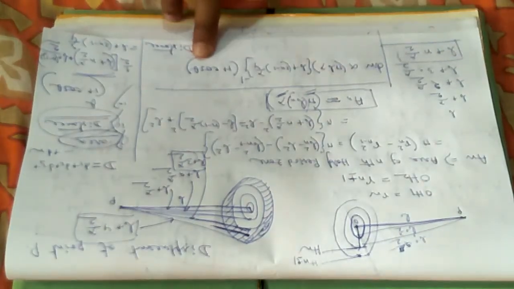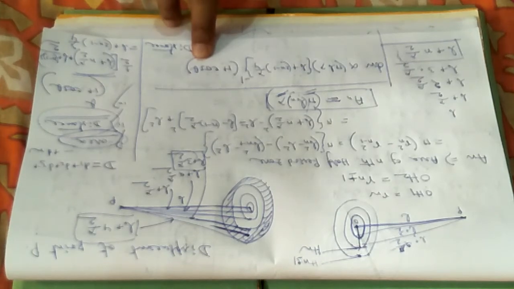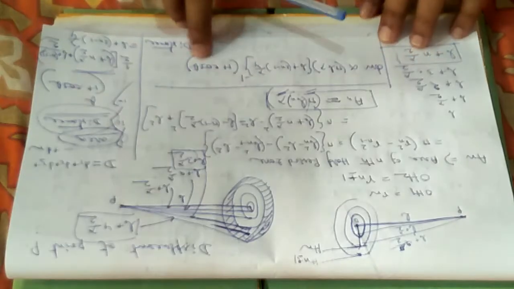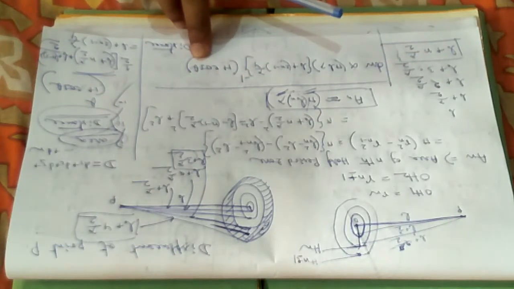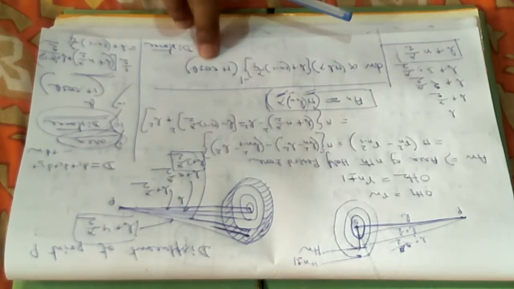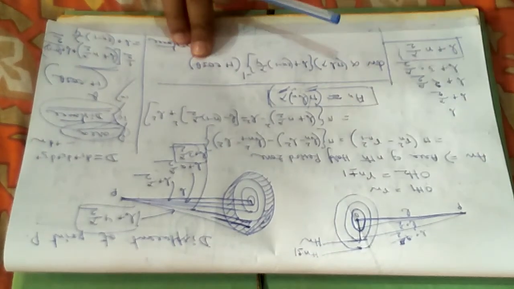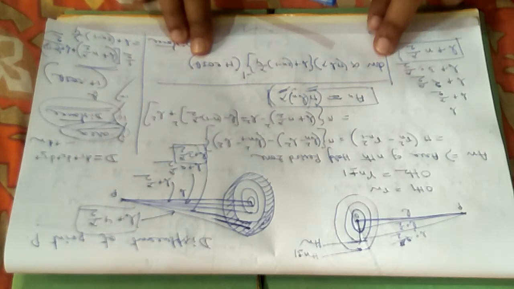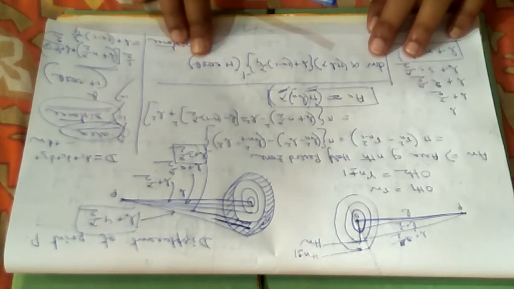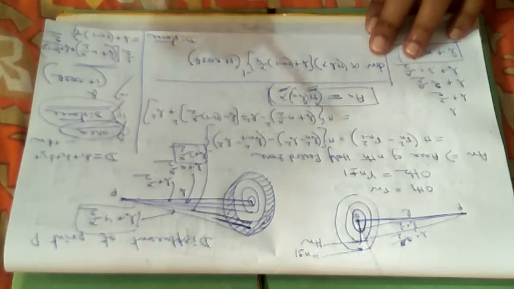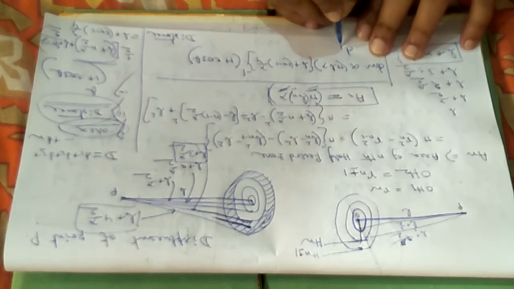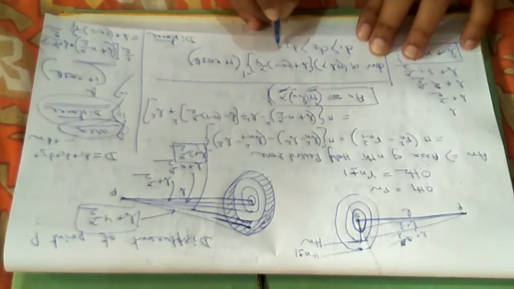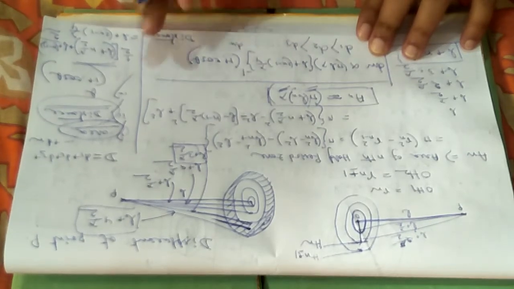What is the lowest value of theta? 0. The highest value of theta may be up to that angle, that is 90 degrees. Then cos 90 degrees equals 0, but cos 0 equals 1. So for a lower value of theta, I am getting a higher value of dn. So I can say that for the lower order number, d1 will be greater than d2, that will be greater than d3, and so on up to dn.